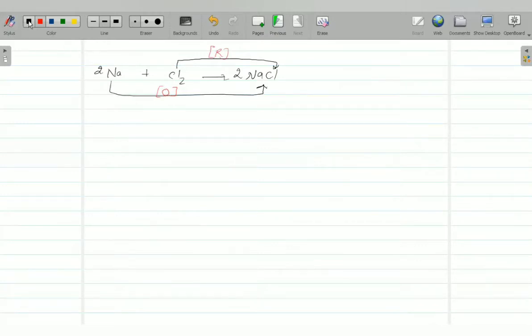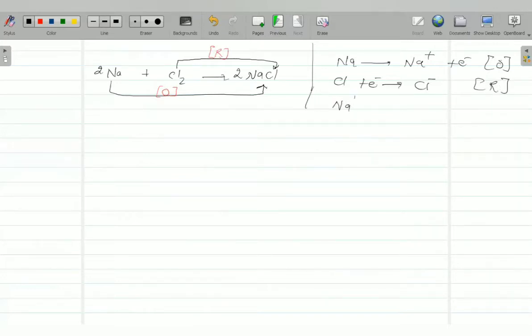Now how can you say it has oxidized? If you write its actual reaction, Na first converts into Na plus by loss of electron, and loss of electron is oxidation. Cl has gained an electron, it has converted into Cl minus, and gain of electron is called reduction. And once Na plus and Cl minus are made, they will make NaCl. This is a redox reaction, right? So we can say formation of NaCl involves oxidation and reduction.